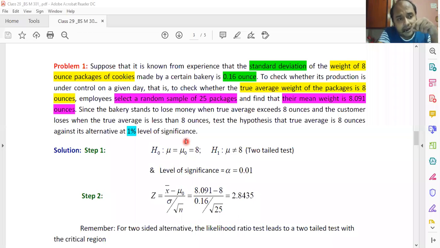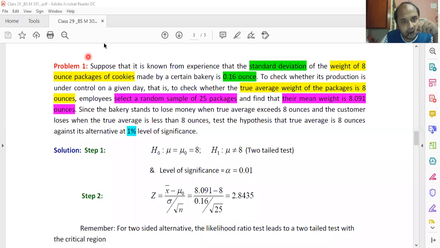I have read the question faster, but if you read like me, you shall not be able to solve the problem. So your reading should be like this. See, I have highlighted some portions: this portion and that portion in green, this portion and that portion in yellow, and these two in pink. That has been done intentionally. Why? To show how to read the question.